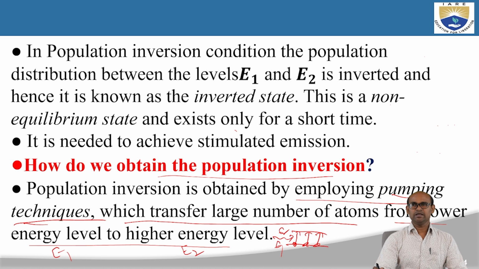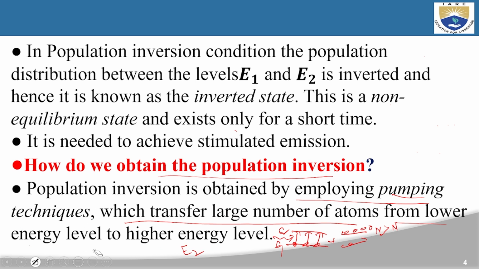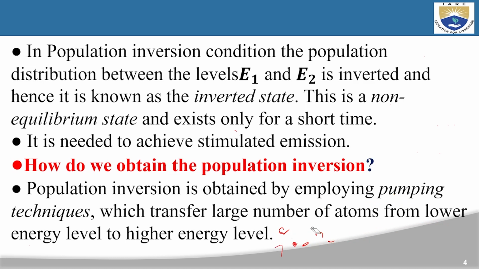What do we mean by a pumping technique? It is nothing but supplying energy to the system, in the form of light for example, where the atoms in the ground state absorb the energy and get excited from the lower energy level to the higher energy level. In the next step, you will see all the atoms in the excited state and very few atoms in the ground state. So we achieve the population inversion condition, which is very important to achieve stimulated emission, because only in stimulated emission will coherent photons be emitted.